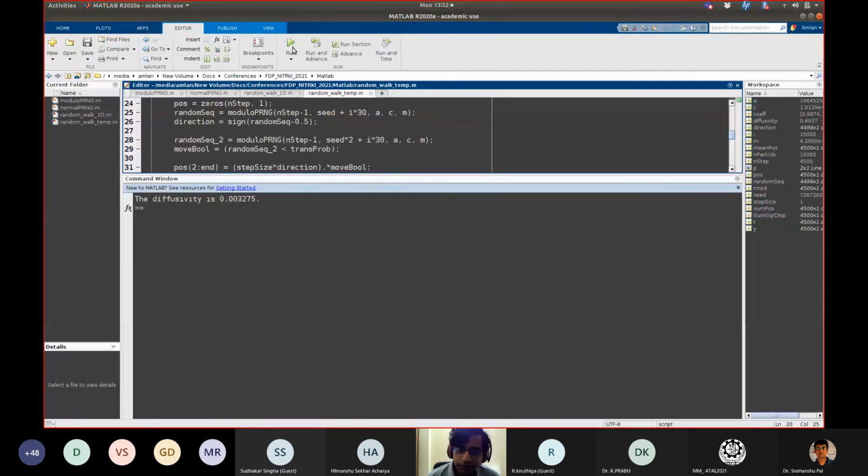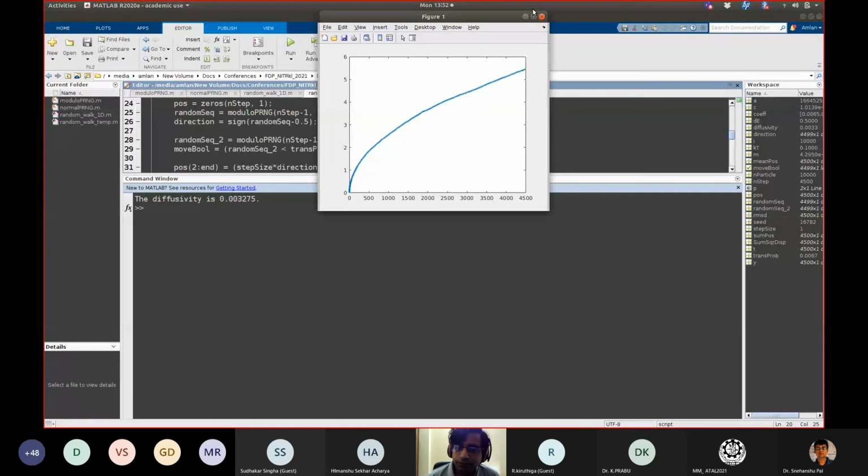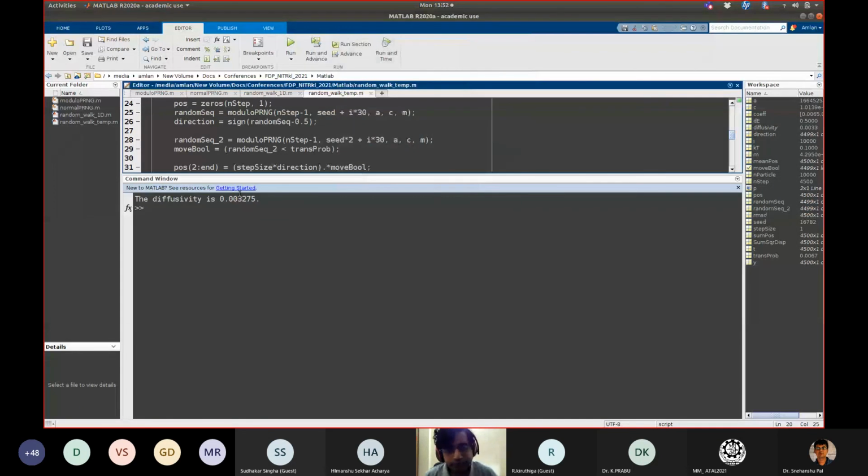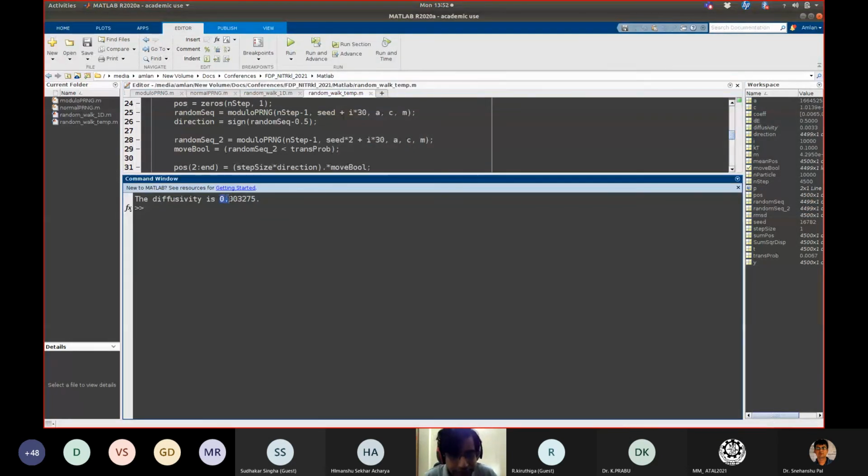Let us hold for some time. And it is again a straight line, we can fit it to that. Here you can see that the diffusivity is written as 0.0032 something. Okay, it is 0.0032 something.